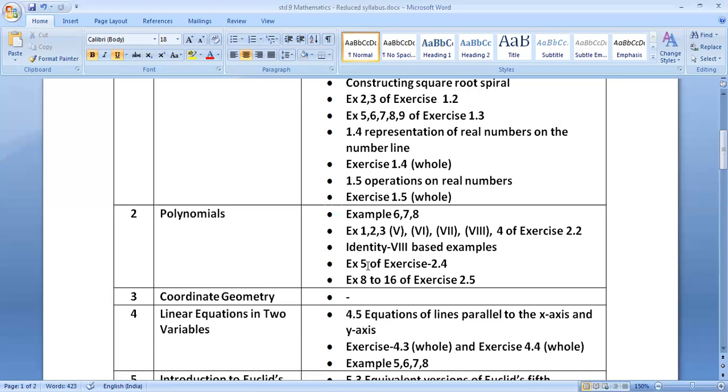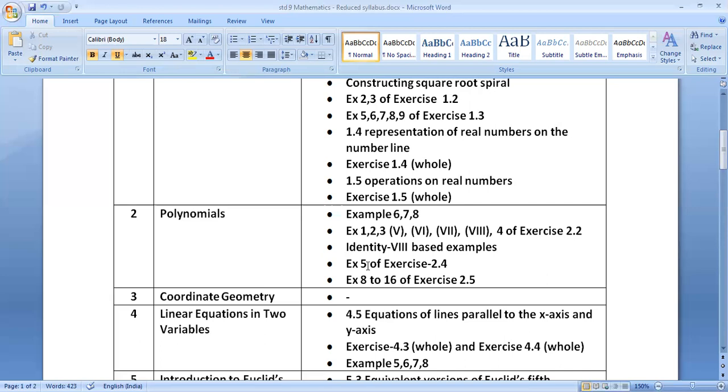Example 16 on page number 44 is included. Page number 45, example 17, example 18 included. On page number 46, again identity 5 is included and the sums related to this identity, example 19, 20 and 21 are also included. Page number 47, identity 6, identity 7 are included. On the same page number 47, example 22 and example 23 are also included. On page number 48, example 24 is also included.